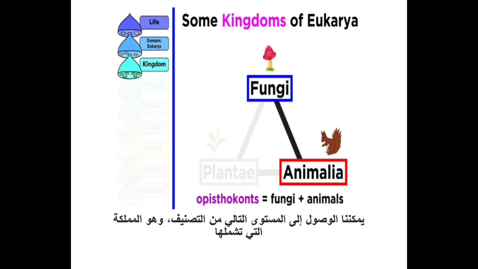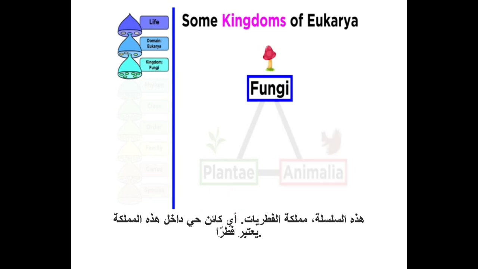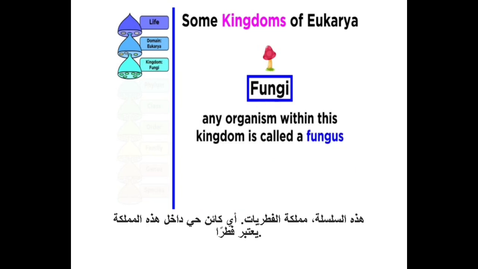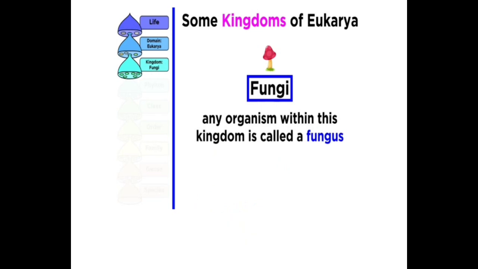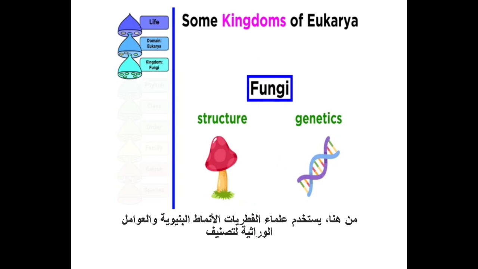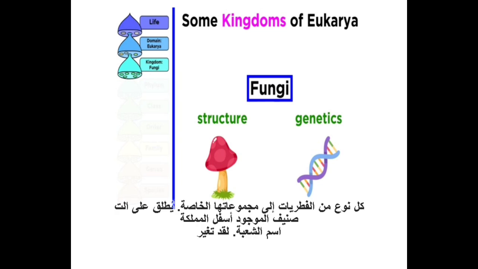Within the opisthokonts, we can reach the next level of classification, and that is the kingdom, which is encompassed by this series, the fungi kingdom. Any organism within this kingdom is considered a fungus. Now from here, mycologists use structural patterns and genetic factors to classify each fungal species into their respective taxa.